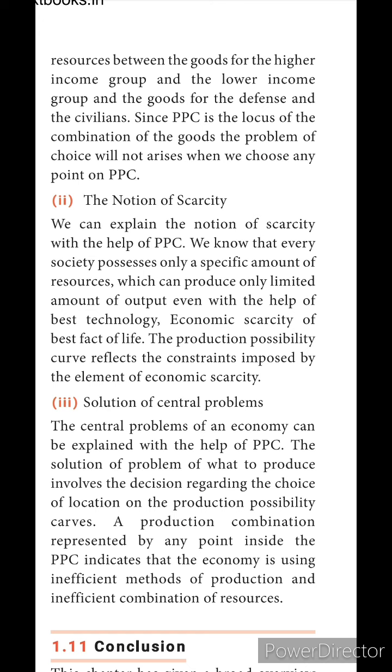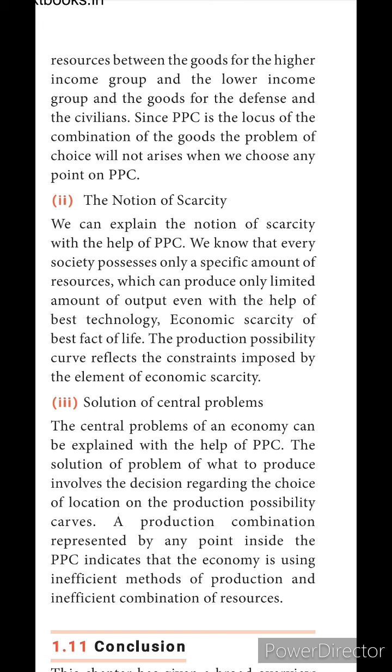Since PPC is the locus of the combination of the goods, the problem of choice will not arise when we choose any point on PPC. Next, the notion of scarcity. When scarcity is there, when the lack is there, we can explain the notion of scarcity with the help of the production possibility curve itself.